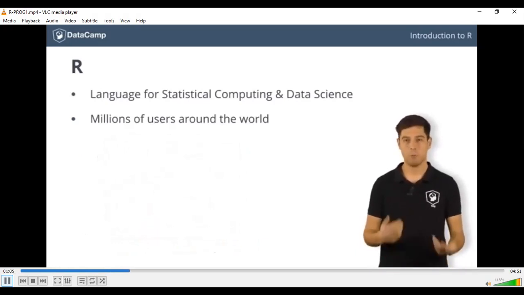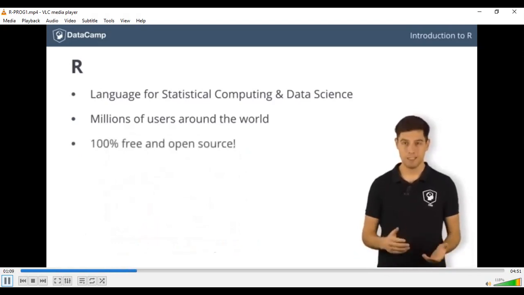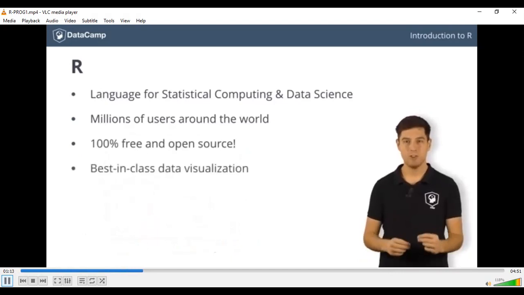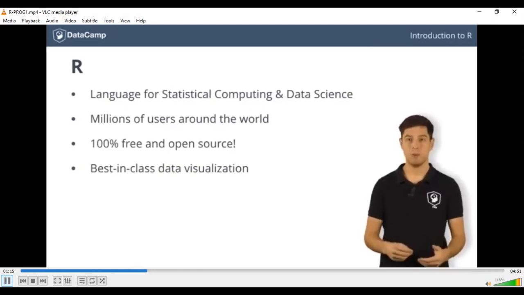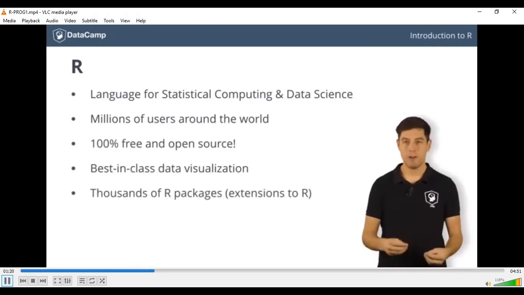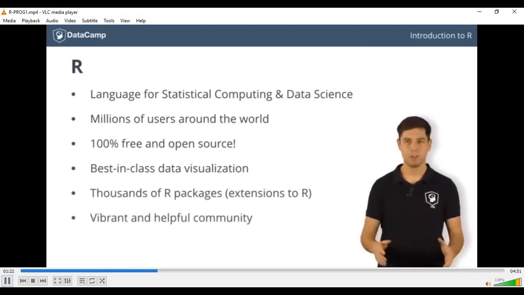But why did R become so popular? Well, first of all, it's free to use. Next, it's an open source language, and so it's 100% free. R's visualization capabilities are top-notch, making it easy to build beautiful plots. Its visualization technology is the latest one. It's also easy to create so-called packages, which are extensions to R. R's very active community has created thousands of these packages for many different fields.